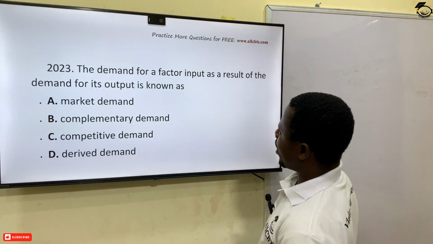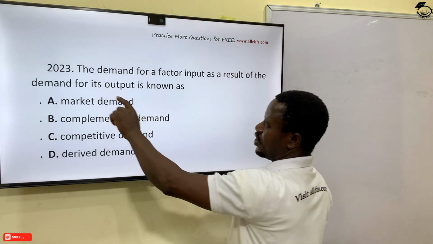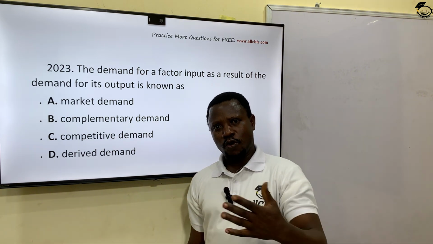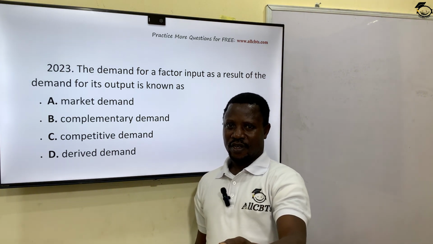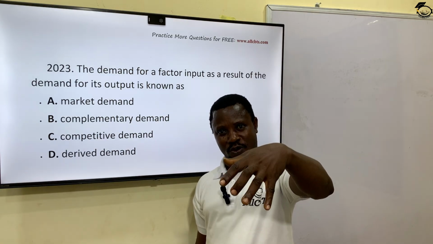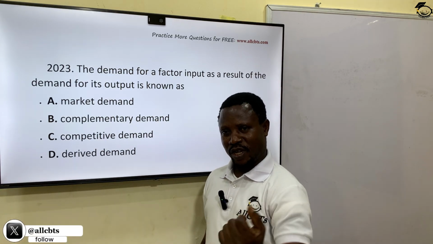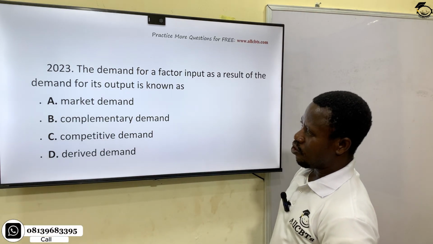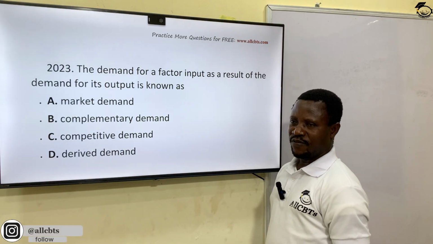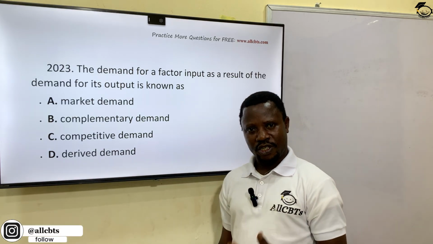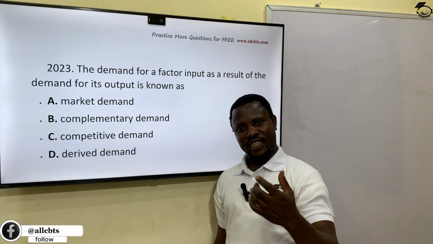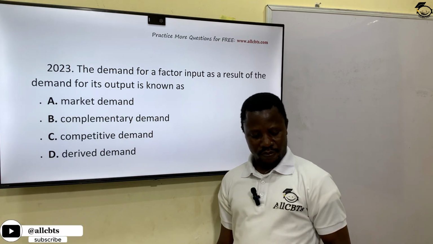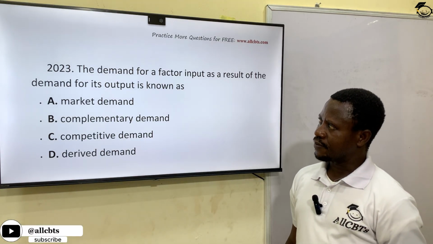The demand for a factor input as a result of the demand for its output is known as what? In other words, you demand a particular factor because of what you are going to get from it. Not that you need that factor on its own, but because of what you are going to extract from that particular factor. So what kind of demand is that? Market demand, complementary demand, competitive demand, derived demand. The correct answer here is derived demand. So the need for that input, that factor, is because of what you are going to derive from it. Derived demand. Option D is the correct answer.